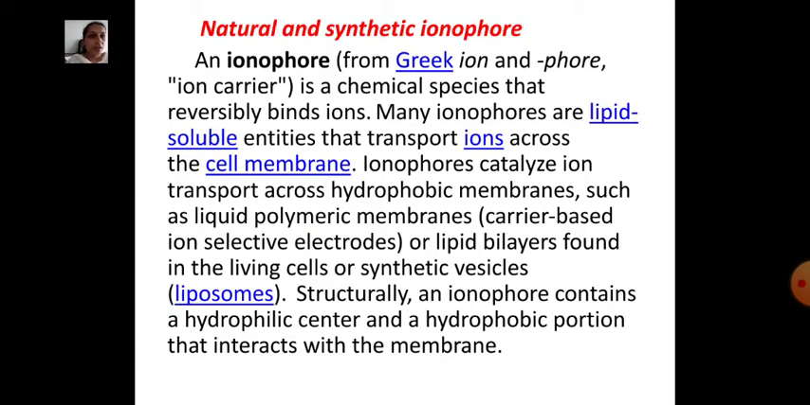In Greek, ion and phore means ion carrier. It is a chemical species that reversibly binds ions. Many ionophores are lipid soluble entities that transport ions across the cell membrane. Ionophores catalyze ion transport across hydrophobic membranes such as liquid polymeric membranes, carrier-based ion selective electrodes or lipid bilayers found in living cells or synthetic vesicles, for example liposomes.